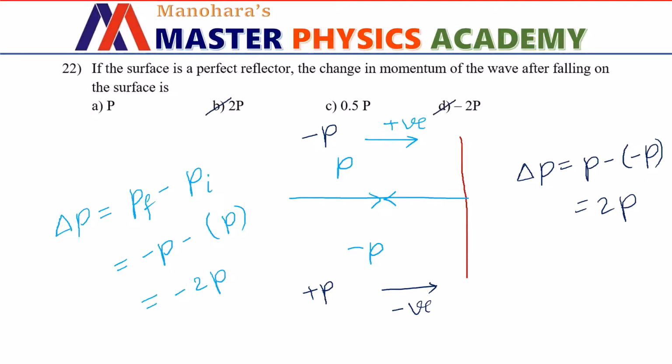It depends on the sign convention we accept. I don't know what answer they have given in the key answers, because that is not available on any platform. So what I hope is you can go with minus 2P as the answer in such situations, because incident radiation will be taken positive in most cases. So thinking that way, I'll suggest you go with option D, minus 2P. But remember that strictly speaking, option B is also correct.